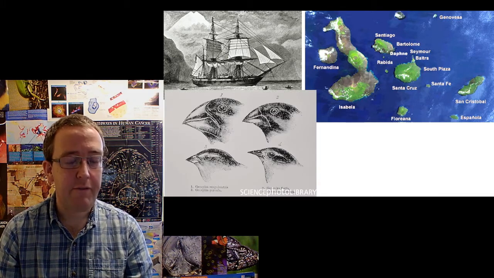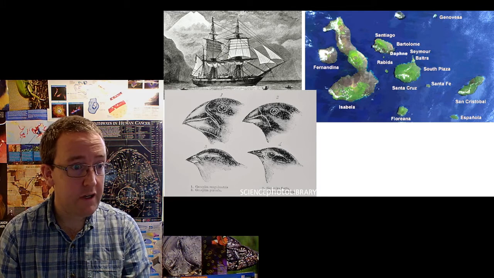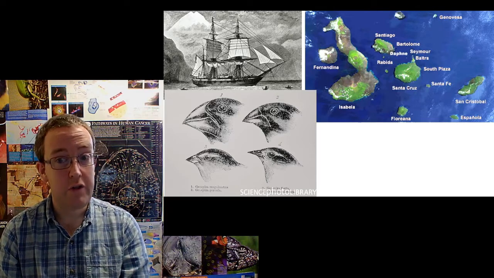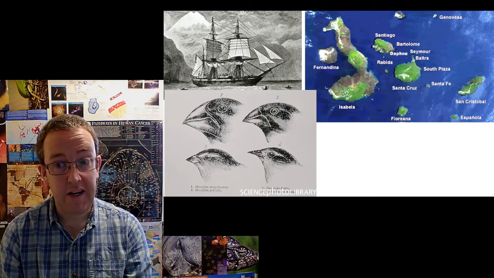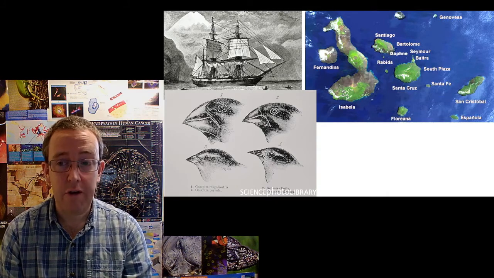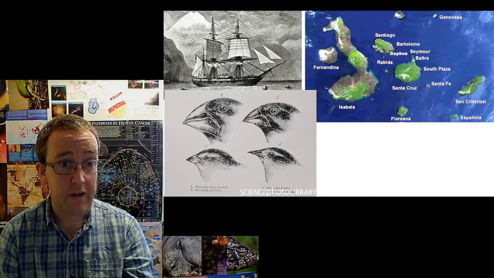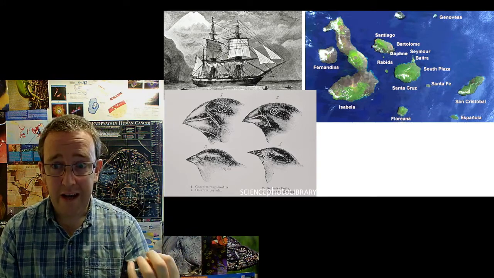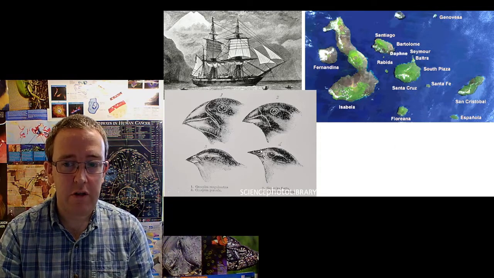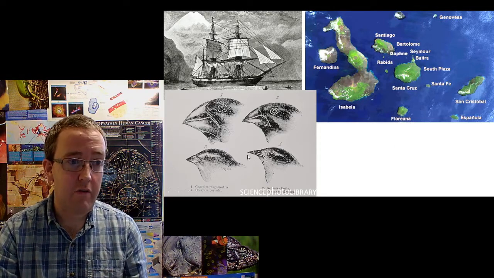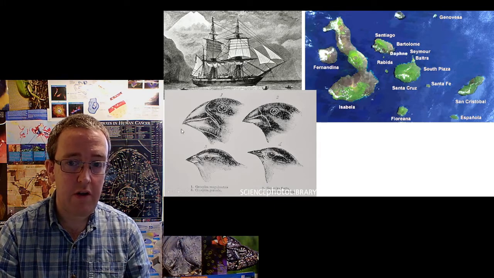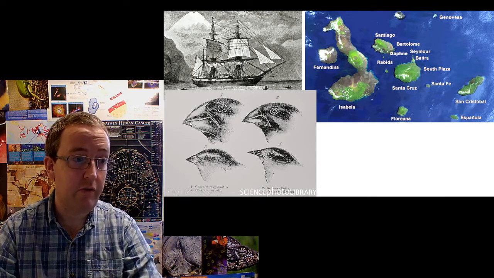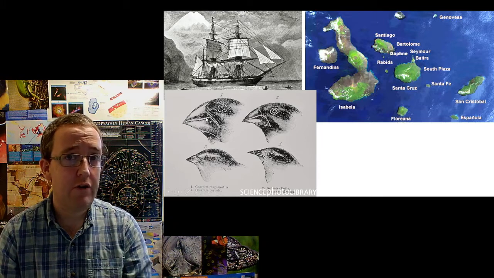evolutionary forces. Now, the famous image was obviously the finches. Each of those islands has different amounts of water on it, and different types of food. So to get different types of food, you're going to need a different beak. So the same ancestral finch will have evolved different beaks on different islands. The idea is that on an island that has a lot of insects that need to be dug out of somewhere, the finches with a long pointy beak are going to survive, and the ones that don't have that will die. And with a lot of nuts, you need a big heavy beak to crack those, so the finches with a heavier beak will survive and the rest will die. Give that time and you end up with a different finch on every island.